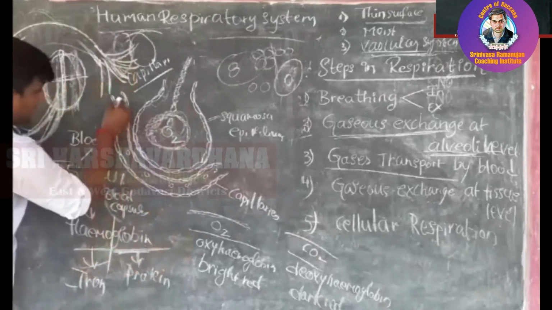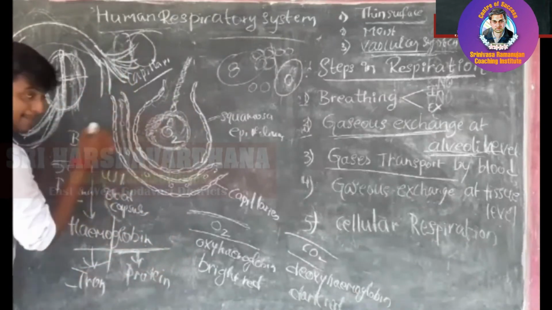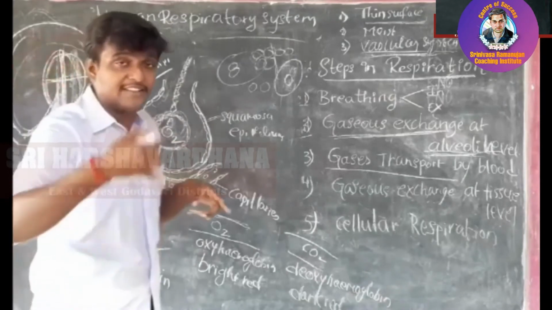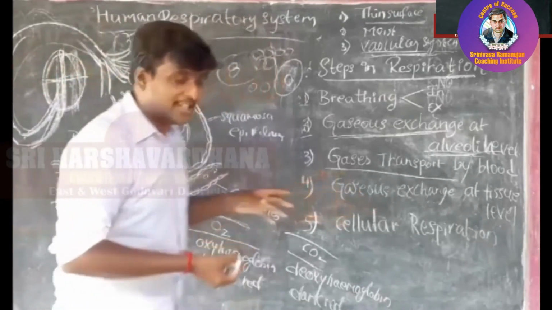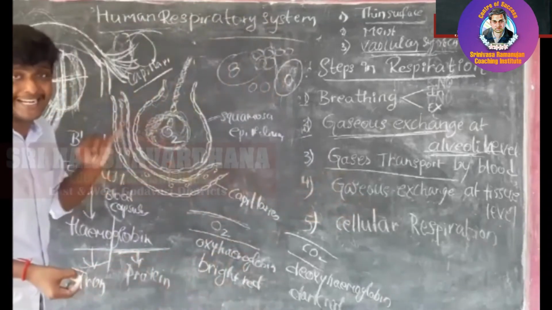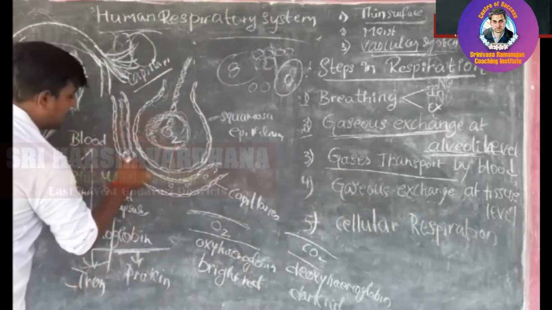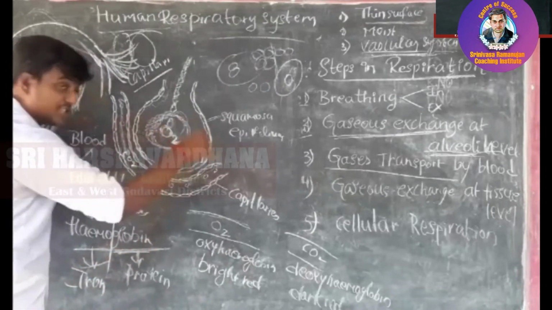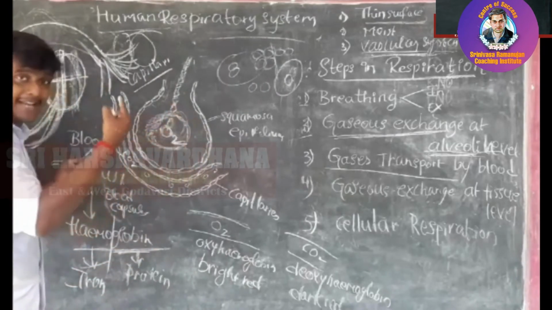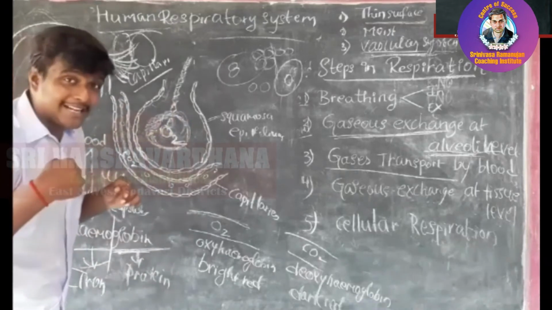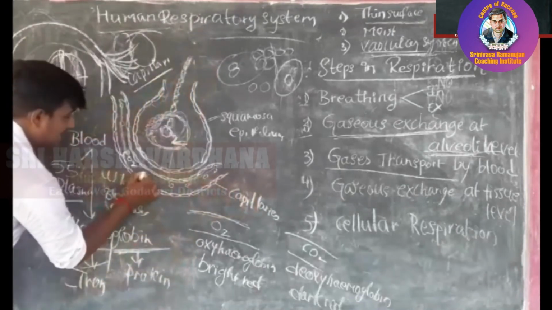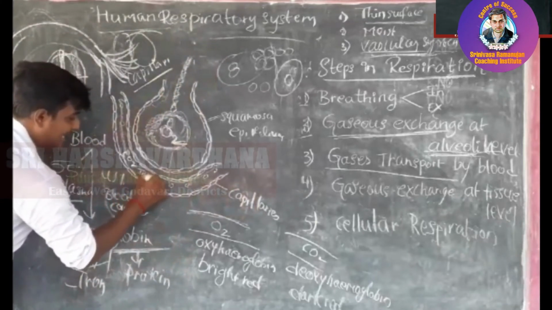And here if you see, the blood vessel is present at the bottom of the alveoli. Which component is present more here? You already know which blood they are carrying, carbon dioxide contaminated blood. So here the carbon dioxide will be more. In the alveoli oxygen is more, in the blood carbon dioxide is more. Our body requires the oxygen, it does not require the carbon dioxide. So that's why, in the blood we already see the iron element.